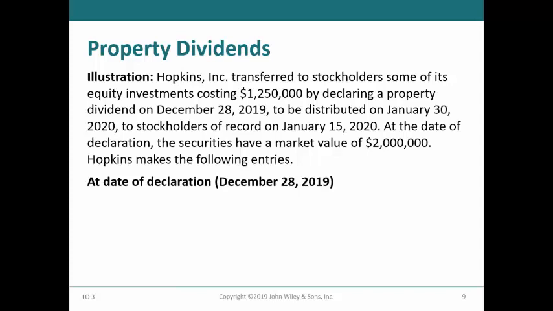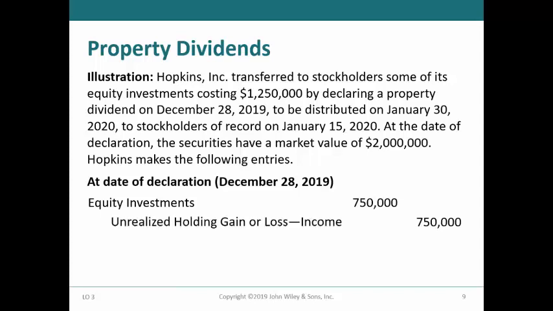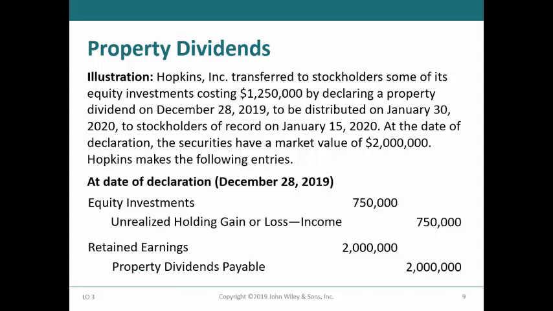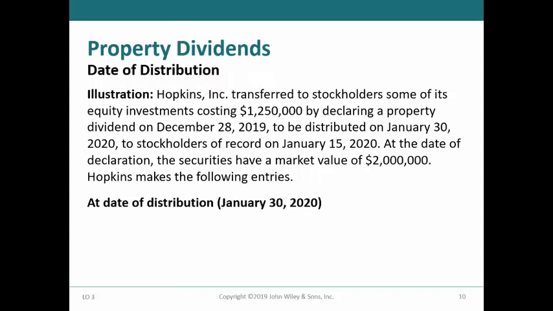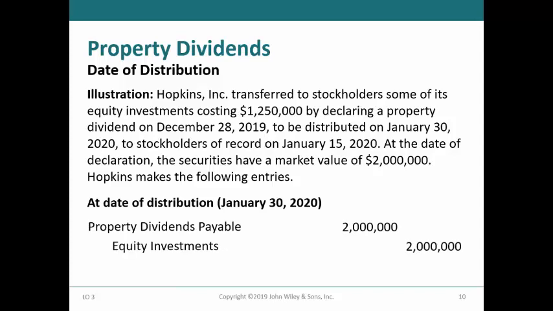At the date of declaration, Hopkins would restate the equity investments to their fair value of $2 million by debiting equity investments for $750,000 and crediting unrealized holding gain or loss income for the same amount. At the same time, Hopkins would debit retained earnings for $2 million and credit property dividends payable for the same amount. On January 30th, Hopkins would distribute the shares to the stockholders and debit property dividends payable and credit equity investments for $2 million.